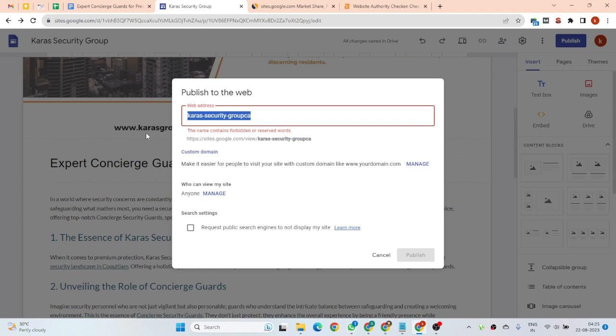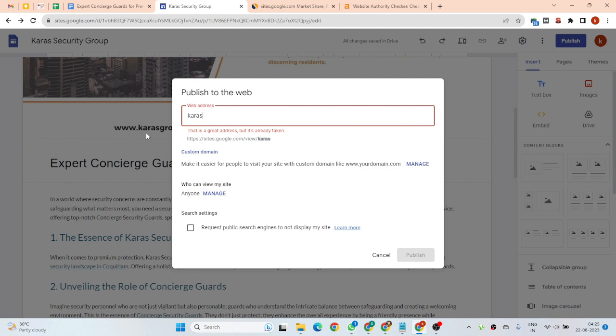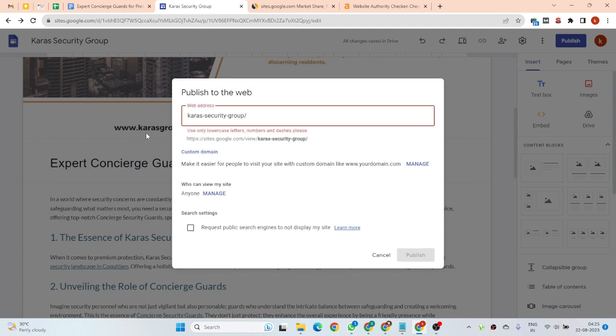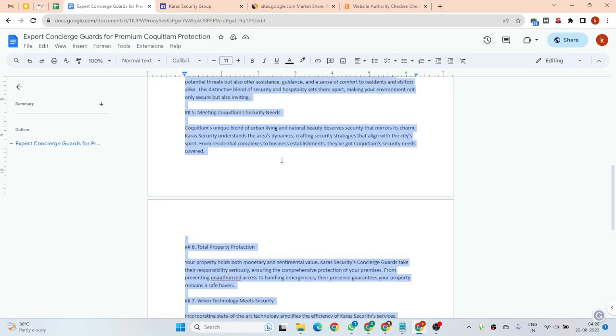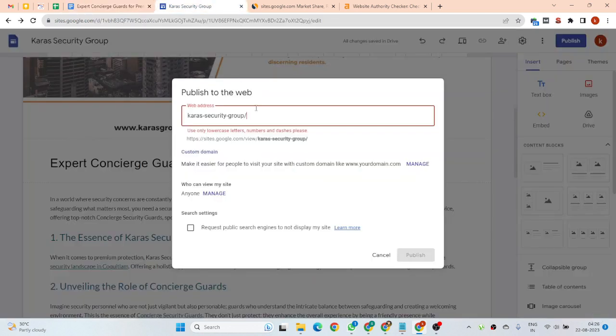Okay, security group, then you have to add a slash, and after that we can add our title.